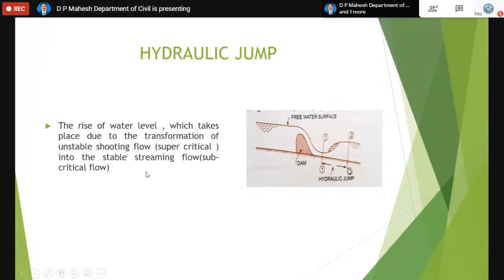Now coming to the hydraulic jump. This is the most important as far as channel flow is concerned. You can see this is the direction of flow. There is an obstruction in the form of a small dam. This is called the upstream side and this is called the downstream side. What is actually happening in the channel flow? When the water is flowing in the channel and finds an obstruction, it will start rising on the upstream side of the obstruction, and then it falls over the obstruction.